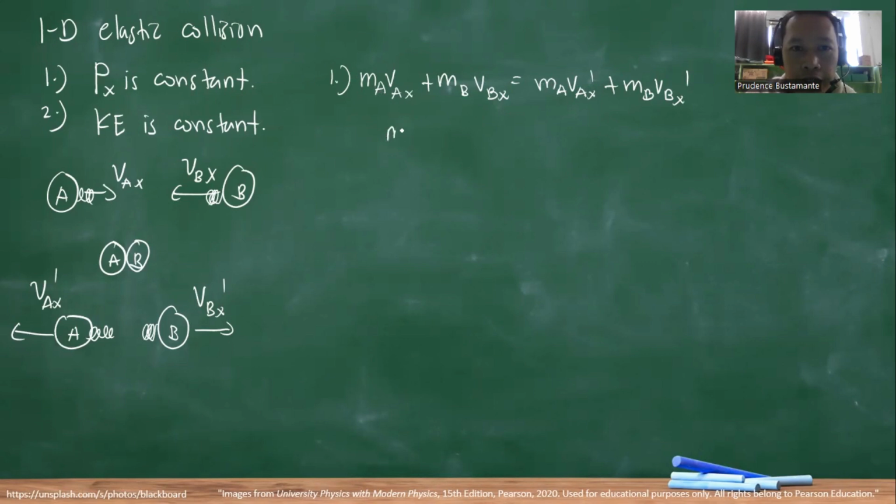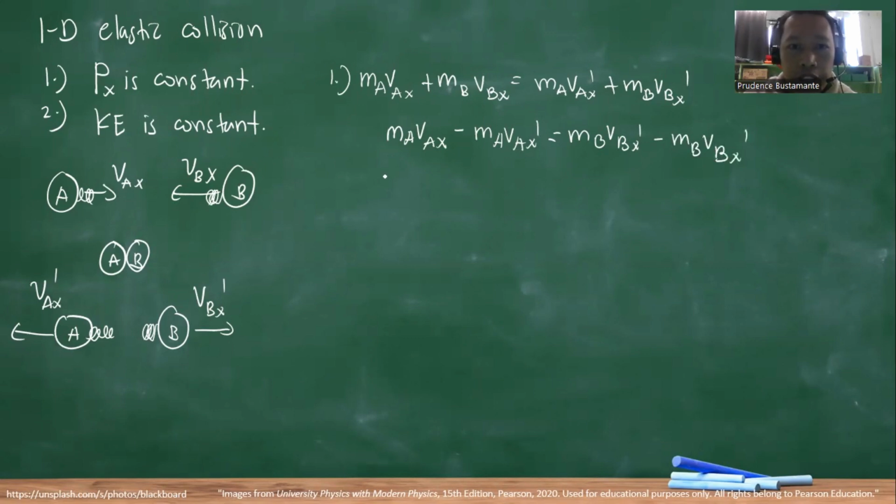So we have MA VAX minus MA VAX prime is equal to MB VBX prime minus MB VBX.